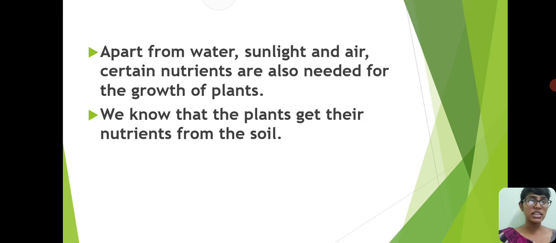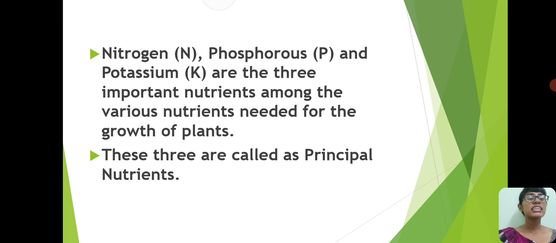As I said earlier, not only water, sunlight and air are needed for the growth of plants, certain nutrients are also required. Among those nutrients, these three important nutrients, nitrogen N, phosphorus P and potassium K, play a very important role in the growth of plants.